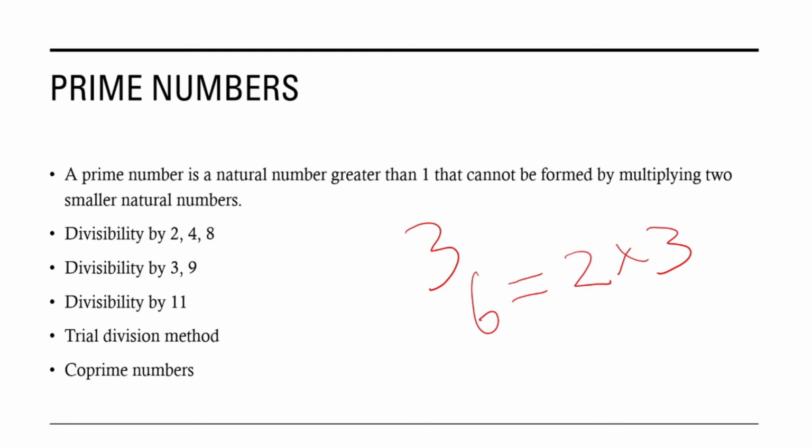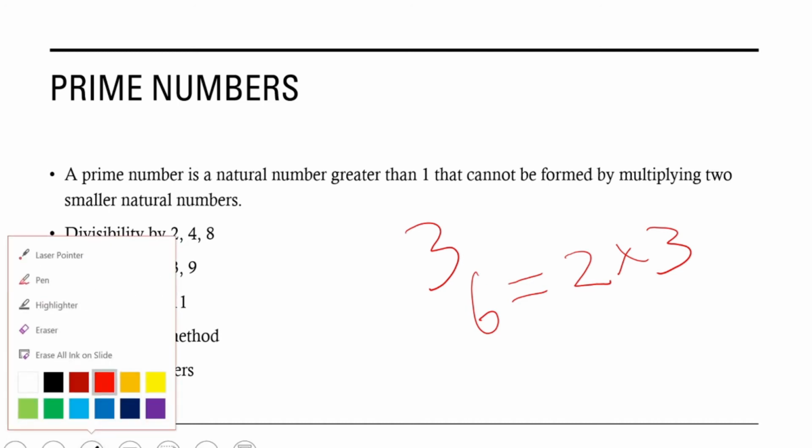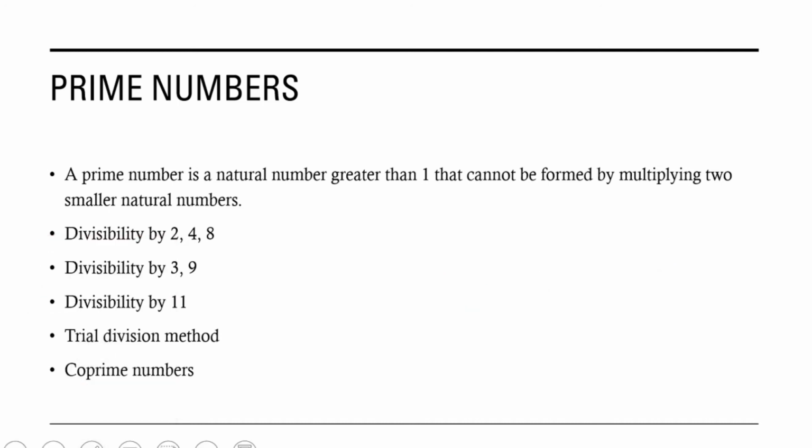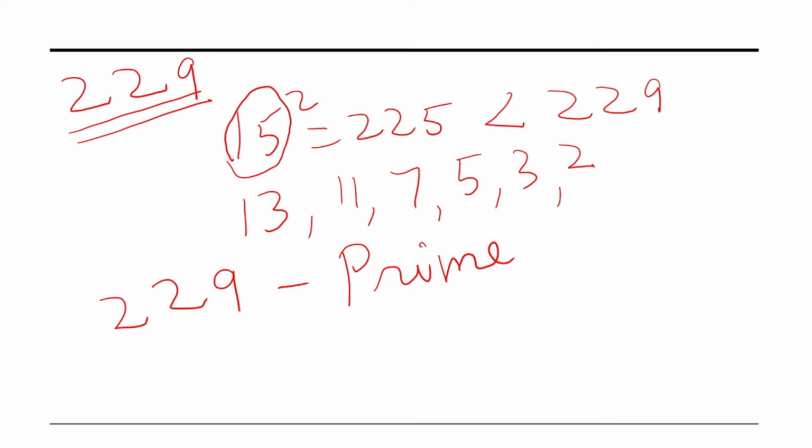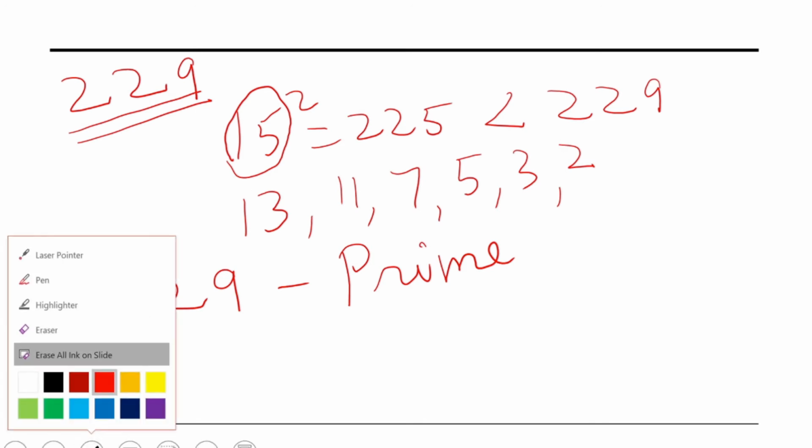Next we have co-prime numbers. We say any two numbers are relatively prime or co-prime if their greatest common divisor is equal to 1. We say two numbers x and y are co-prime if their greatest common divisor is equal to 1, or they do not have any common factors. Let us take an example.